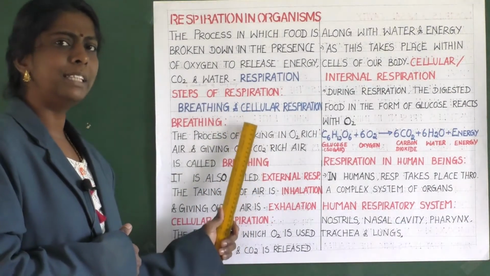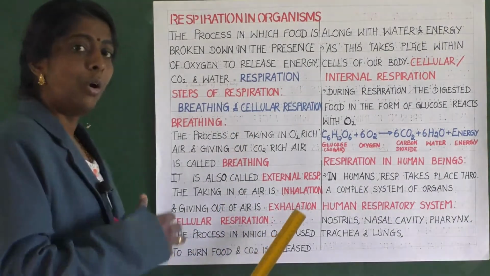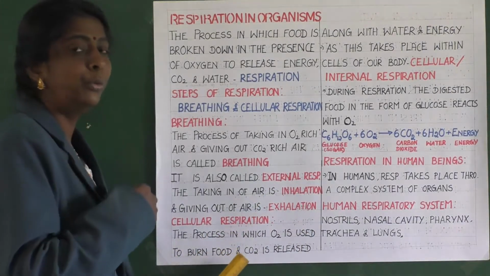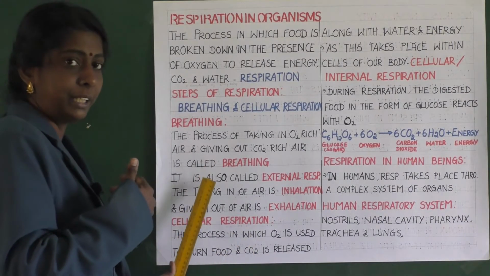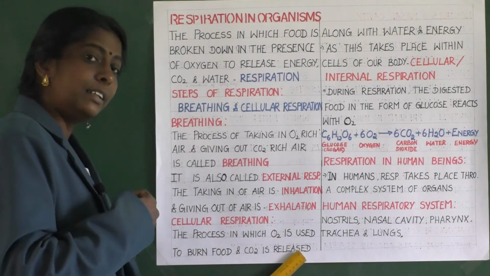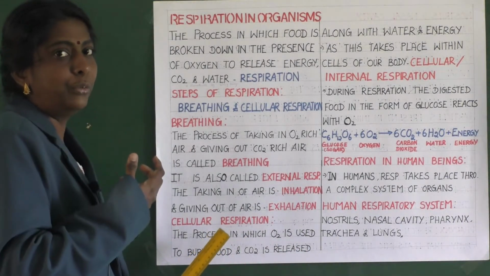So what do you mean by cellular respiration? The process in which oxygen is used to burn food. We have taken in oxygen in the previous step, that is breathing. So the oxygen taken in is used here to burn food. We also take in food, is it not?